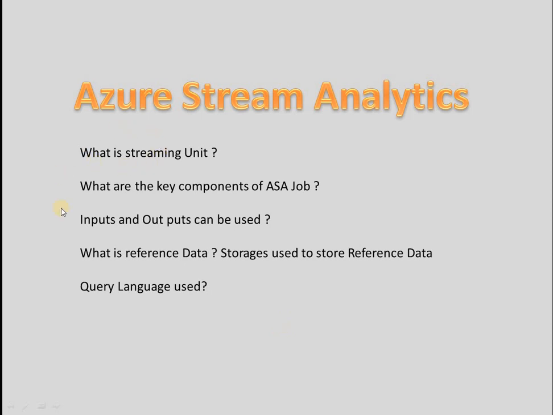Let me walk you through all these terminologies. So what is a streaming unit? A streaming unit is the maximum throughput that a job can handle, which completely depends on the computing power you opted for. Compute power is nothing but CPU, memory and read and write rates. So as I said, the maximum throughput handled by an Azure streaming job is the streaming unit, which depends completely on computing power. In case your stream analytics job is performing slowly, maybe you need to think of increasing your streaming units. We'll see that in later videos. So that is a streaming unit.